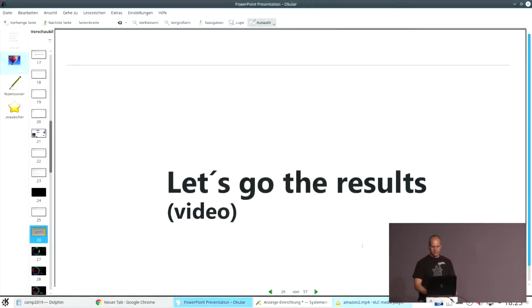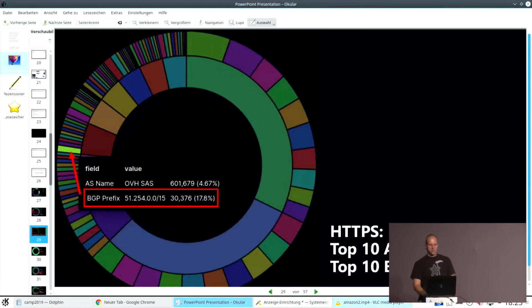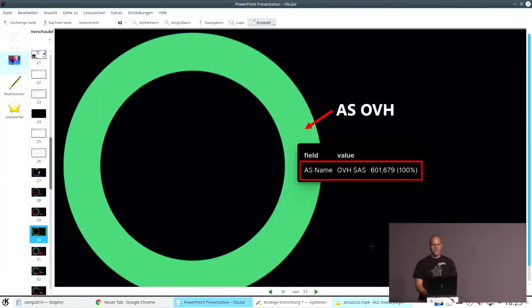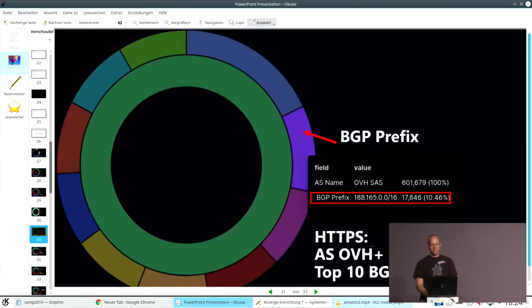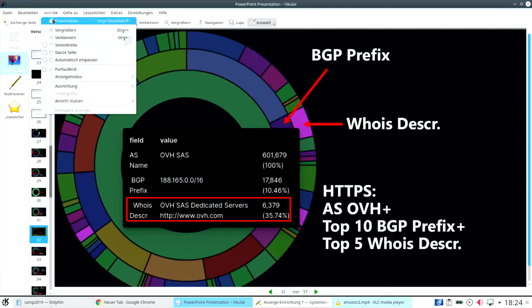So, going next. Here, another, so that was the backup. Now here, a look into OVH. OVH is one of the biggest European hosters we have. And here you can also see the BGP prefix. Oh, let me go to the presentation mode.